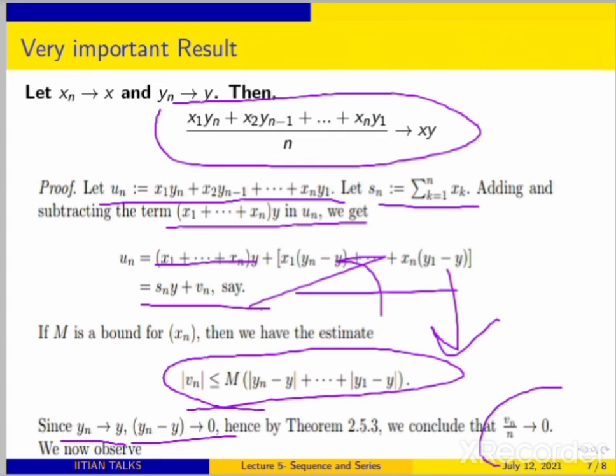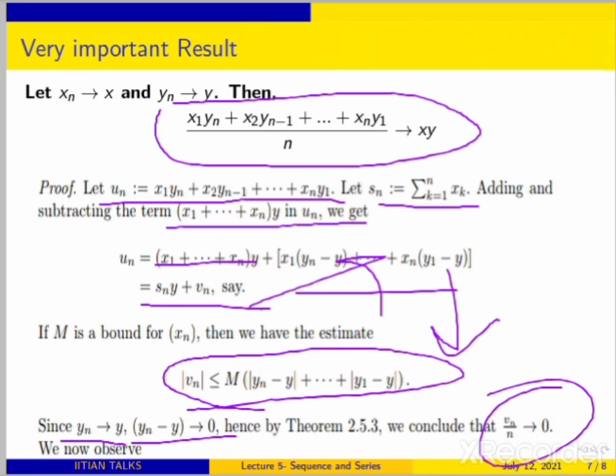Then you can apply the previous result which says vn by n converges to 0, because it's just an arithmetic mean of convergent sequences. Yes, you can already apply the result, right?